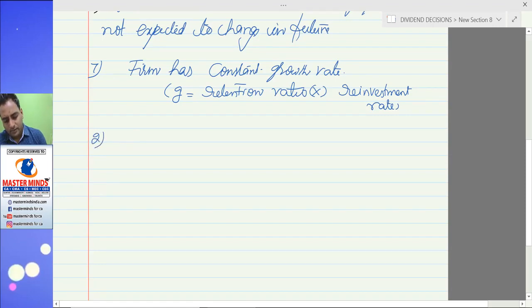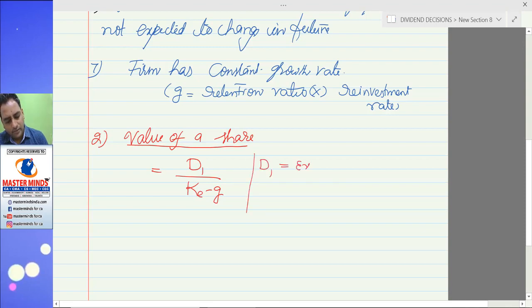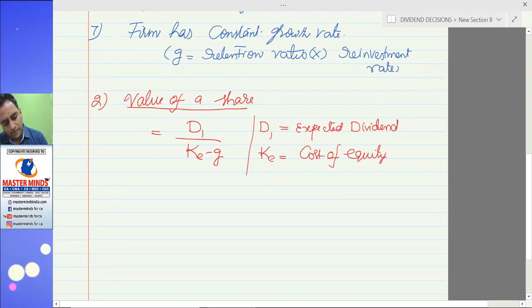Second thing, how to find the value of share? That is equal to D1 divided by KE minus G, where D1 is equal to expected dividend, KE is equal to cost of equity, G is equal to growth rate.